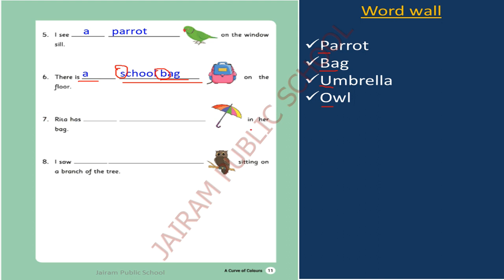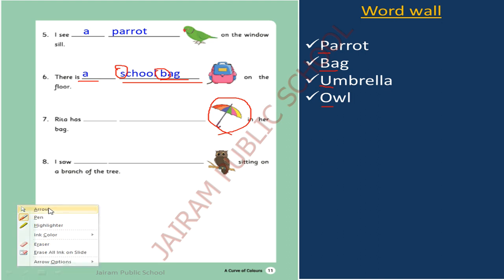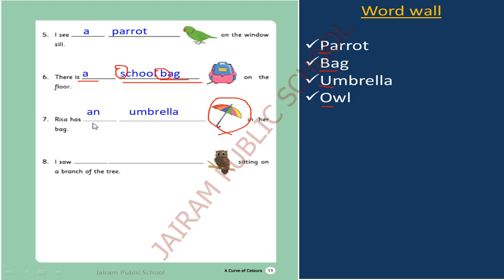Rita has dash in her bag. What is this? This is an umbrella. In umbrella, what is the starting letter? U. What is the sound of U in this word? Uh. So in this word the starting letter is a vowel sound, so we write "an umbrella." Rita has an umbrella in her bag.